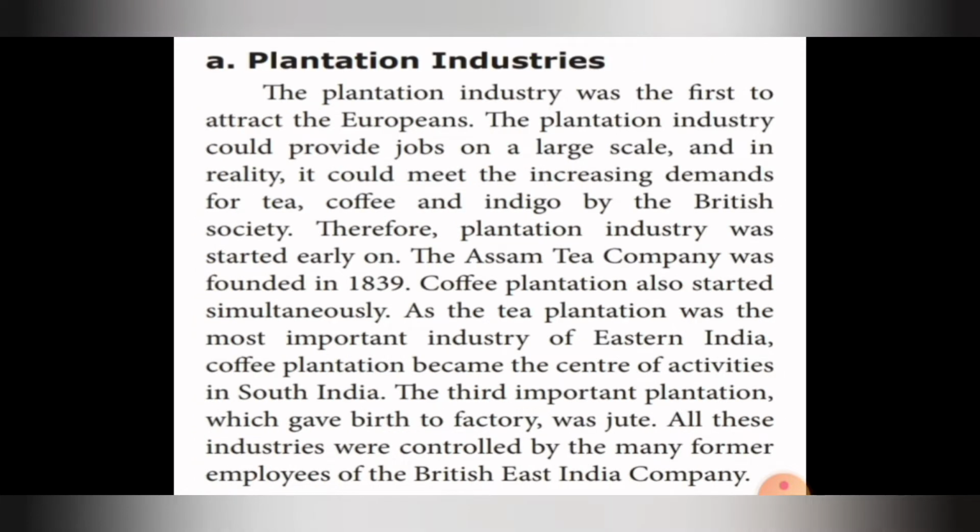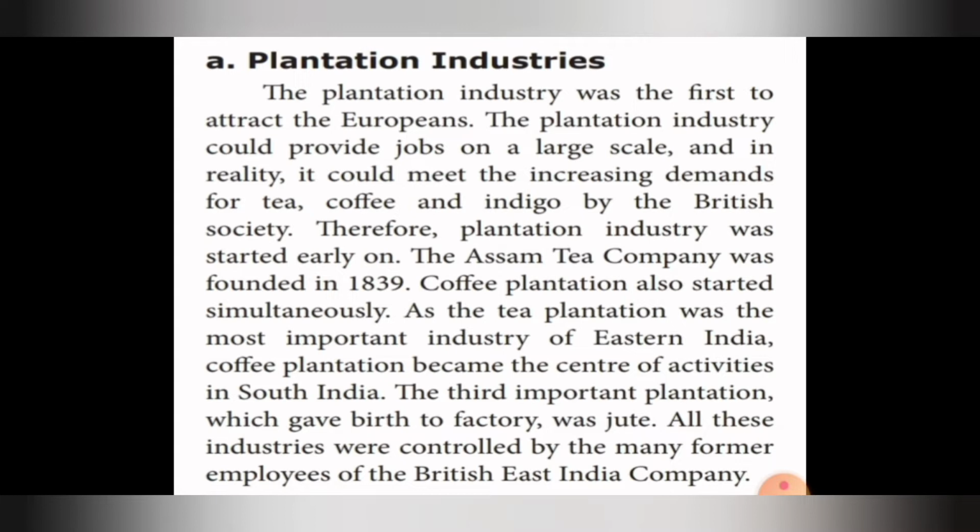Next is plantation industries. The plantation industry was the first to attract the Europeans. It could provide jobs on a large scale, and in reality it could meet the increasing demands for tea, coffee and indigo by the British society.